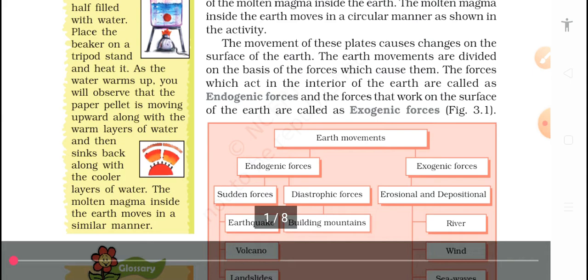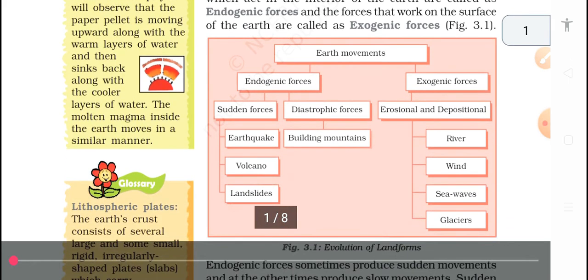The forces which act in the interior of the earth are called endogenic forces, and the forces which work on the surface of the earth are called exogenic. Endogenic means the interior of the earth, under the earth, like movement in molten magma, the core, etc. Exogenic means movement on the surface of the lithosphere, like the soil and crust layer of the lithosphere.